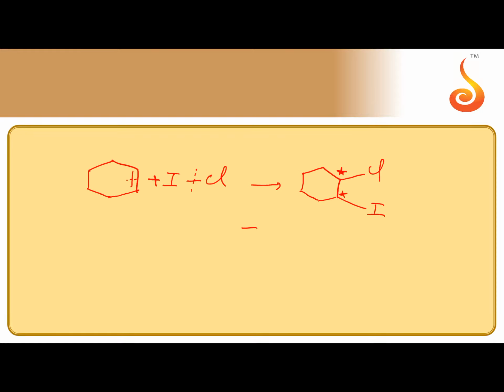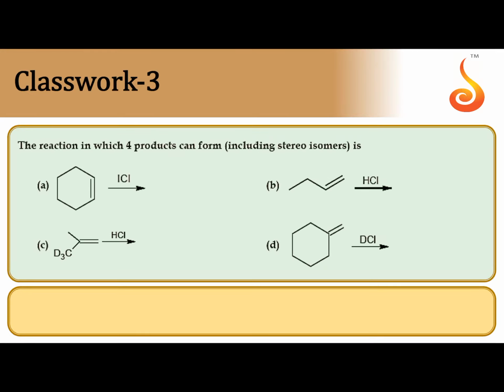When 2 chiral carbons are there, the total number of stereo optical isomers is 2 power n, where n is the number of chiral centers. So 2 power 2, we can get 4 optical isomers. So during the addition of iodine chloride to the cyclohexene, we can get 4 optical isomers. So the answer is A only.